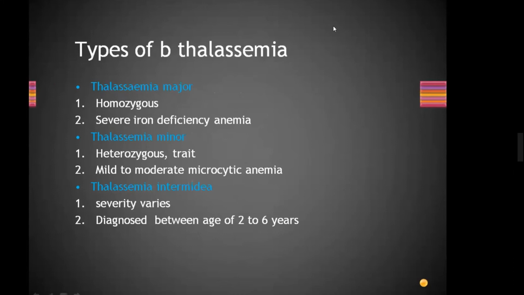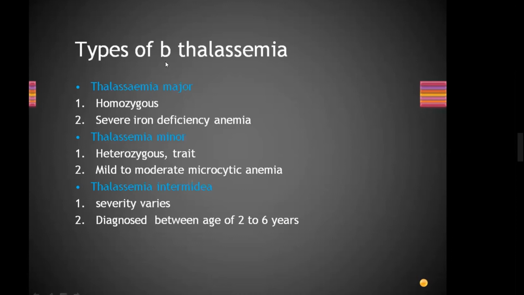So what happens in thalassemia major? It is homozygous, with severe anemia, which means they are blood transfusion dependent for the whole of their life. All the problems of thalassemia are present in thalassemia major: bone problems, hypothyroidism, and they are very difficult. Usually they do not conceive, and if they do, it is with the help of fertility treatment. Thalassemia minor is usually heterozygous and is a trait. Usually it is mild to moderate microcytic anemia. Major is severe anemia and minor is mild to moderate microcytic anemia.